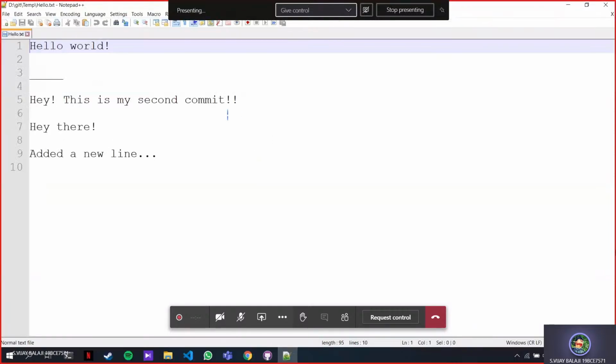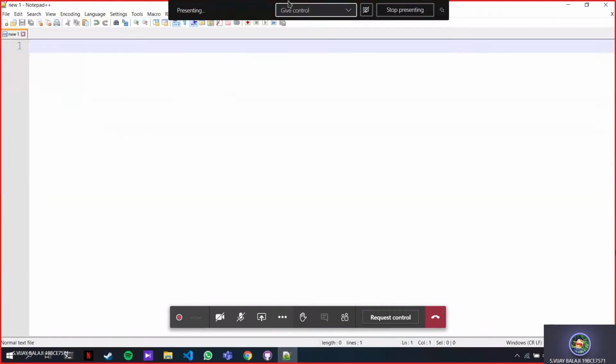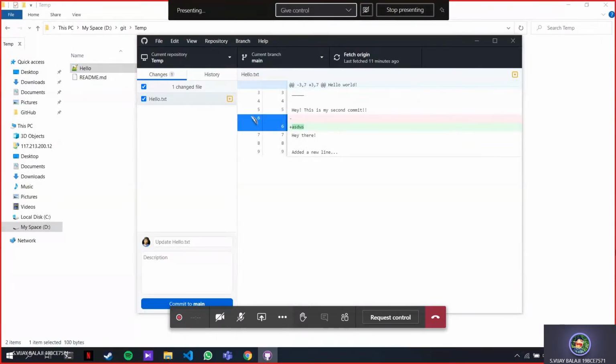Now if I make a change here, it will immediately show up here. See, this is what I added. That's really nice in GitHub Desktop. It's GUI based.